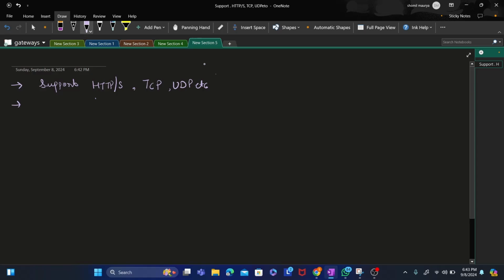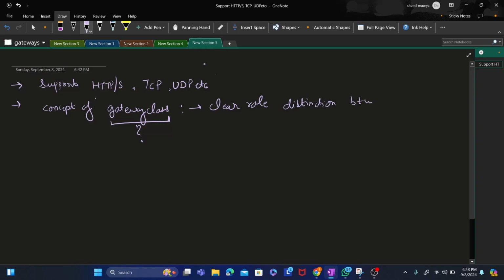Second, they implement a concept of gateway class. I will discuss what gateway class is, but through this concept there is a clear role distinction between developers and cloud engineers. How it does this, we will discuss.